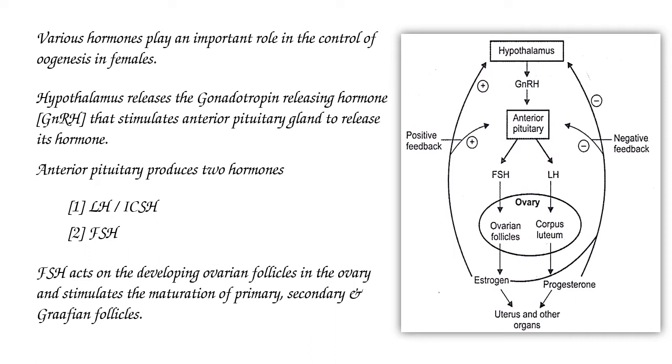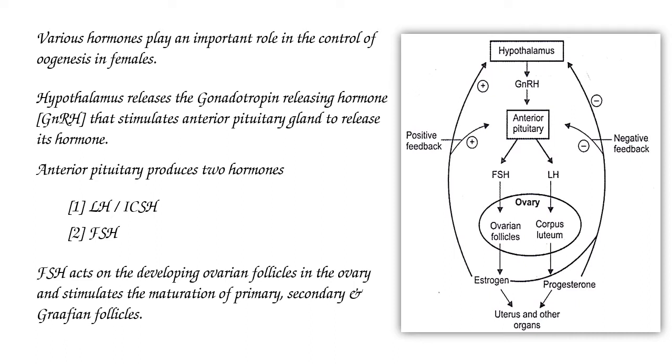Follicle stimulating hormone acts on the developing ovarian follicles in the ovary and stimulates the maturation of primary, secondary and Graafian follicles.